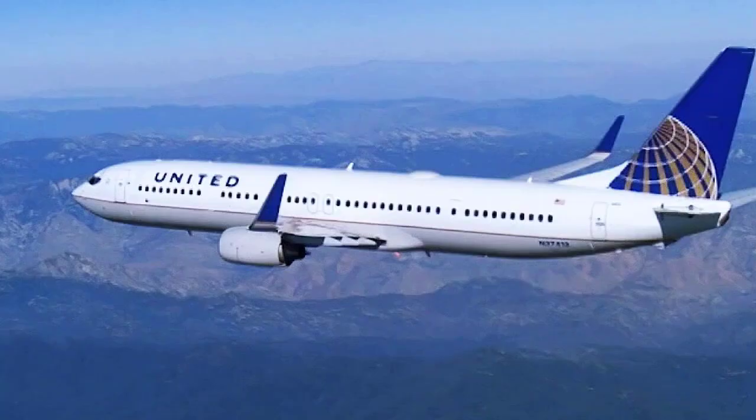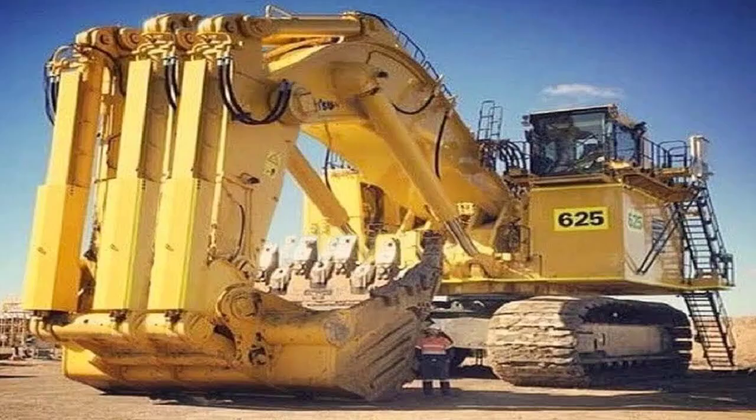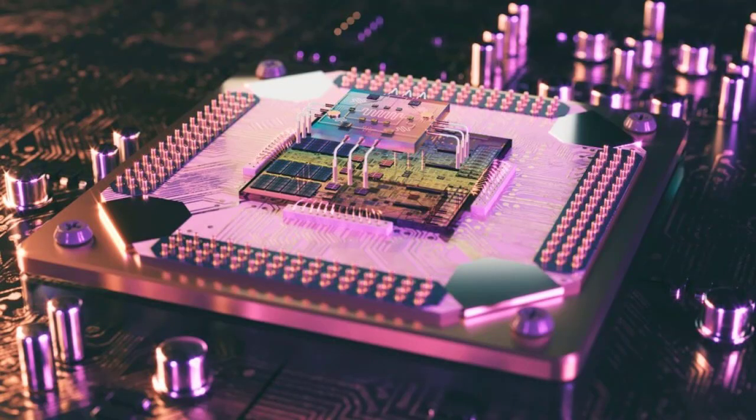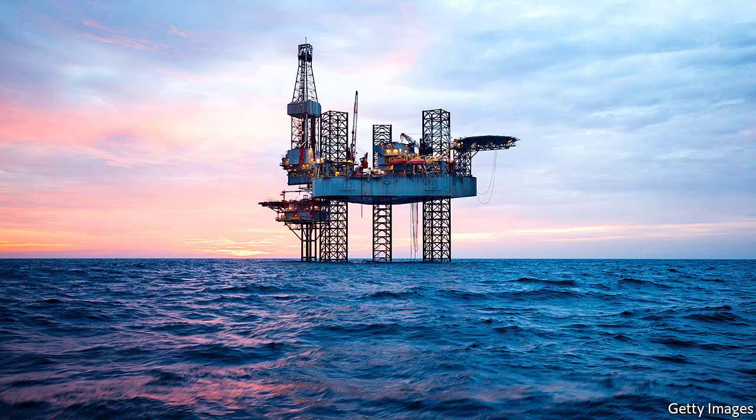United Airlines is a major American airline headquartered at Willis Tower in Chicago. United operates a large domestic and international route network spanning cities large and small across the United States and all 6 continents. Top exports in USA: machinery, electronic equipment, spacecraft and aircraft, cars, petroleum.